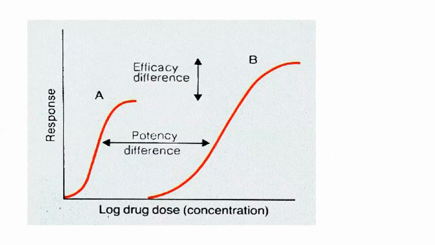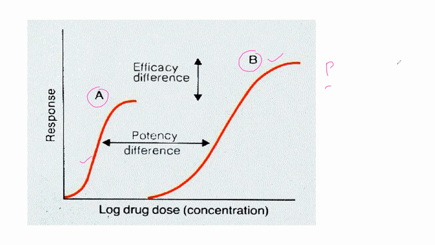Here you see, I have two graphs, drug A and drug B. These are the two log dose response curves. Here I told potency means more left. In these two drugs, which is more left? A. So this is more potent. In these two graphs, which is more height? B. So B is more efficacious. That's it, nothing much. So I told potency and efficacy.